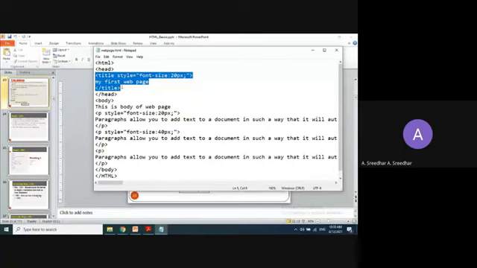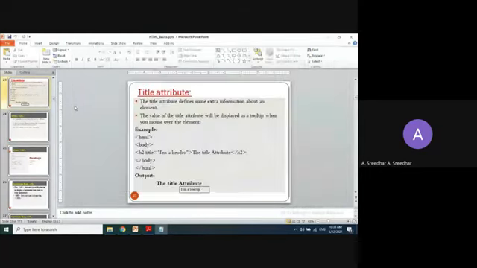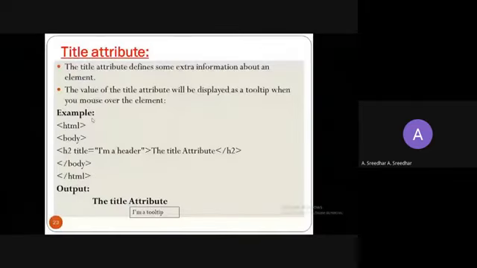What is the difference between the tag and the attribute? A tag must contain an open tag and a close tag, whereas an attribute contains only the start tag, right? So here we are going to discuss the title attribute. The title attribute defines some extra information about an element. If you want to describe a particular element, you can use this title attribute.